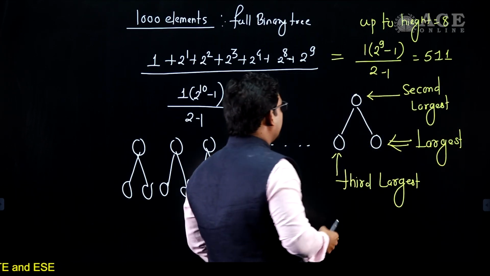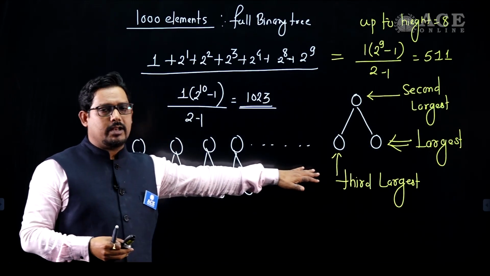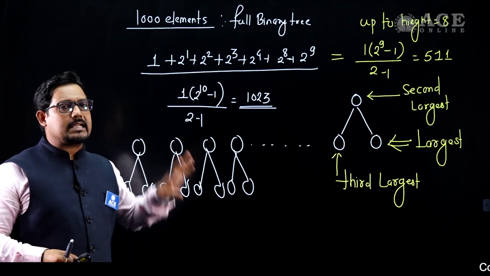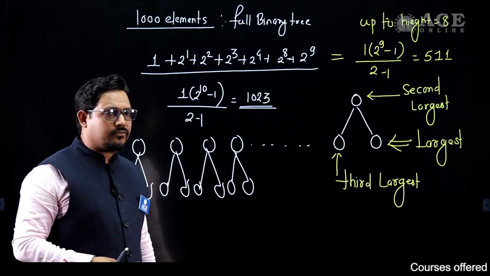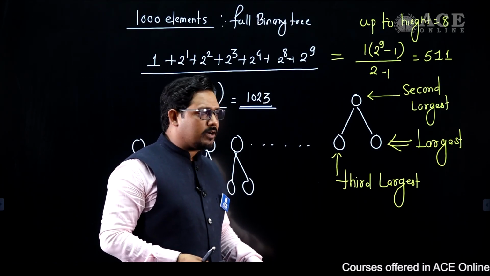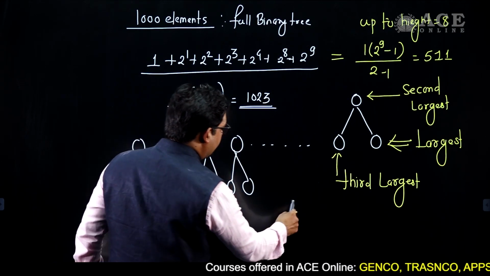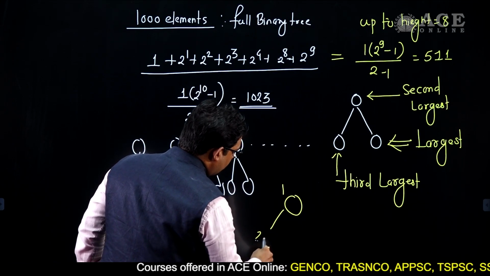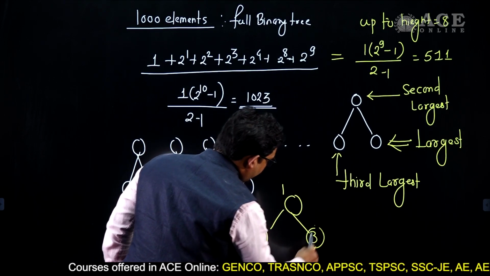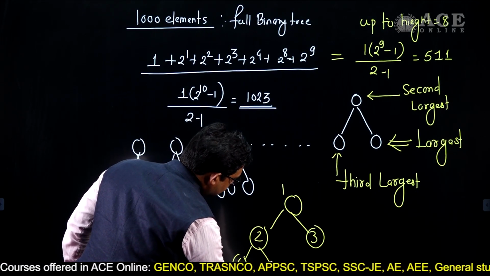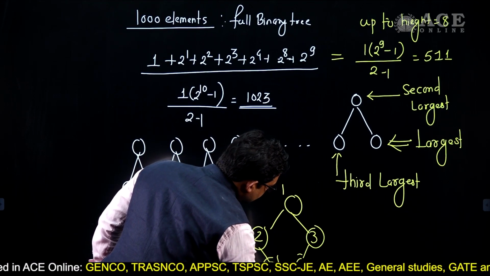So up to here 511 elements have been arranged, but the indexing starts from 0. If indexing starts from 0, then the heap representation will be indexed in this way: 1, then 2, then 3, then 4, then 5, then 6, and then 7.